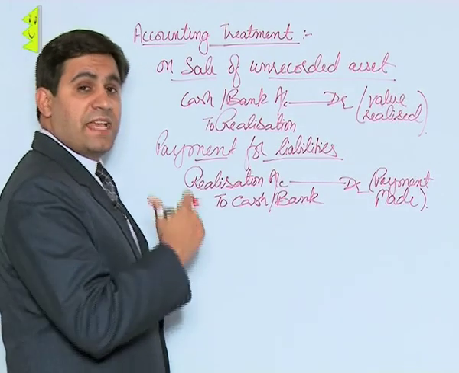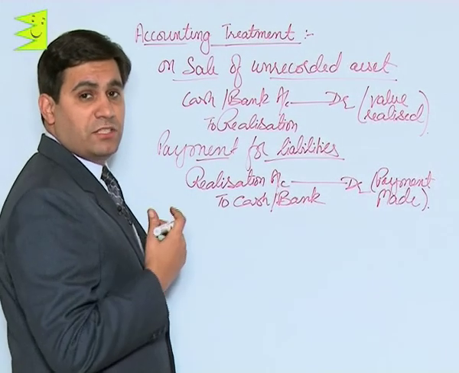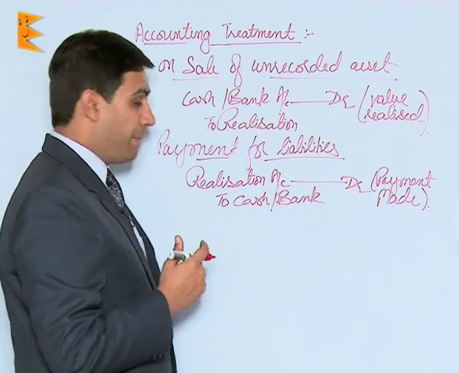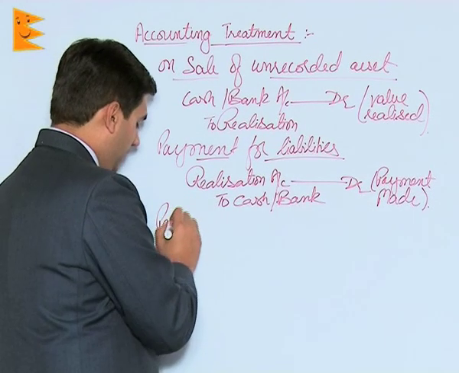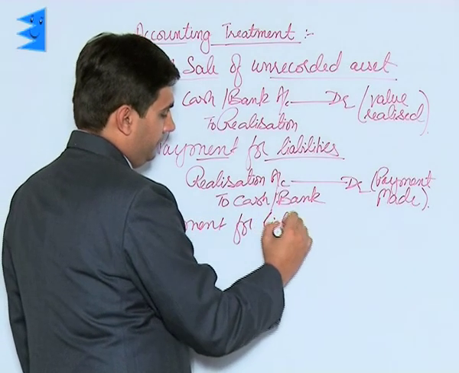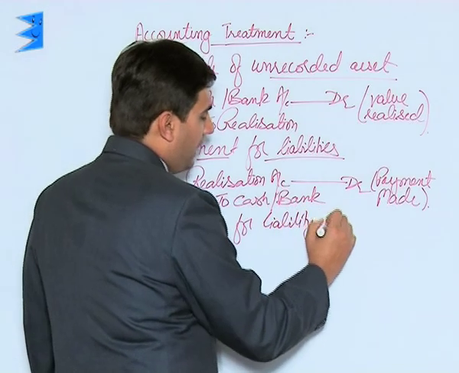Students, again, just as in case of assets, there can be a situation where the liability is paid off by a particular partner. So payment for liabilities by partner.